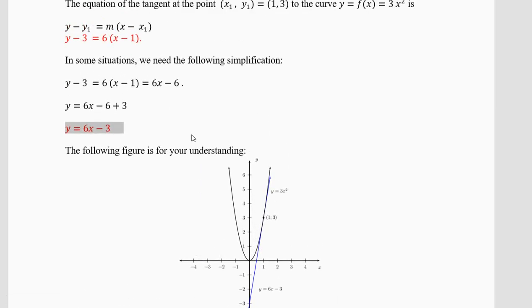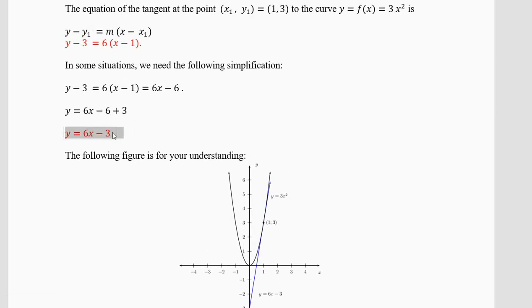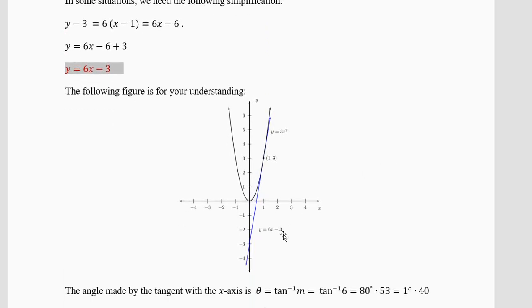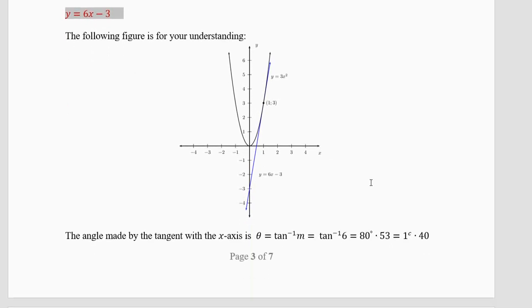So this c number is very important. That's why we write it in this c form, y equal to mx plus c. If it is negative, it is going to cut below the x-axis. If it is positive, it will cut here. If it is negative, it will cut here.